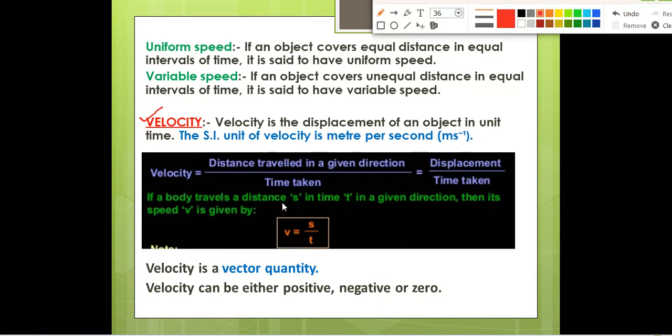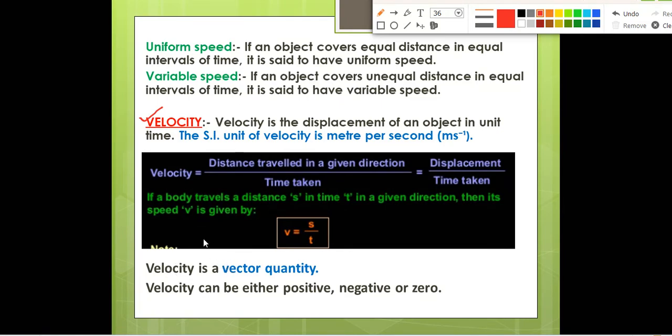If a body travels a distance s, if we take distance as s and time as t in a given direction, then its velocity will be given by v is equal to s by t. Correct? So in this you have to compare velocity with displacement and time. Velocity is equal to displacement divided by time. Velocity is a vector quantity. You can remember like this: v for velocity, v for vector.